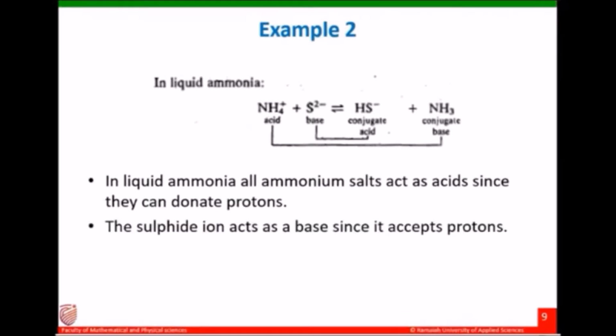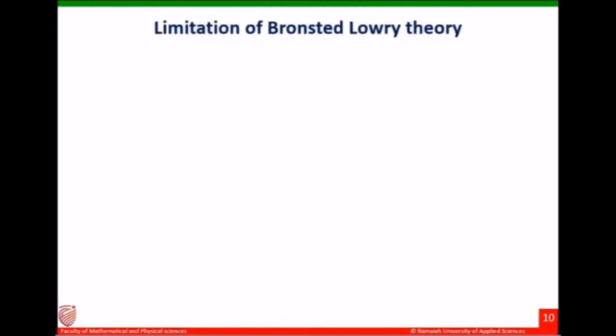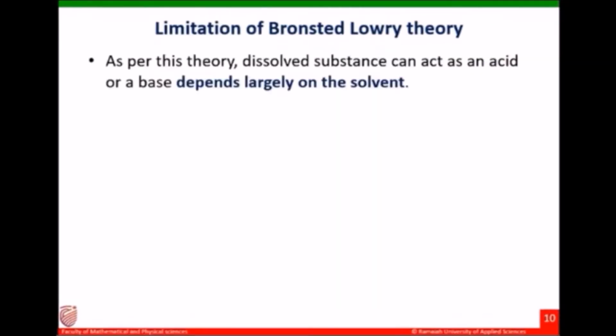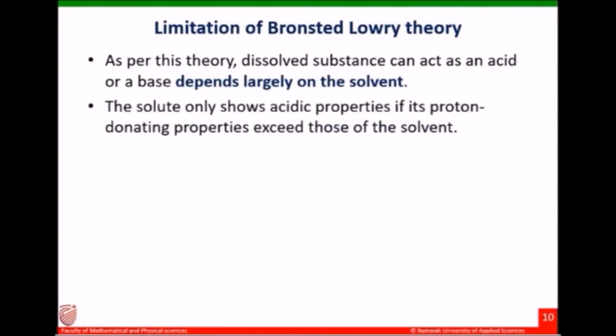Now we will study the limitations of Bronsted-Lowry theory. A limitation of the Bronsted-Lowry theory is that the extent to which a dissolved substance can act as an acid or a base depends largely on the solvent. That means the solvent decides whether the solute is an acid or base. The solute only shows acidic properties if its proton donating properties exceeds those of the solvent.